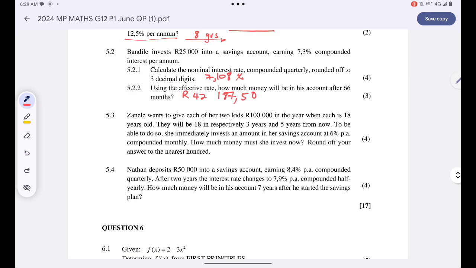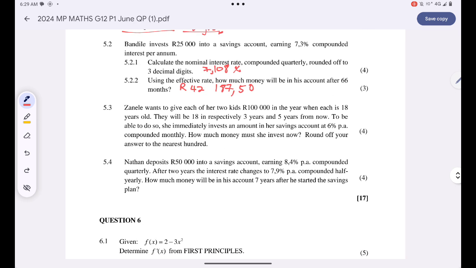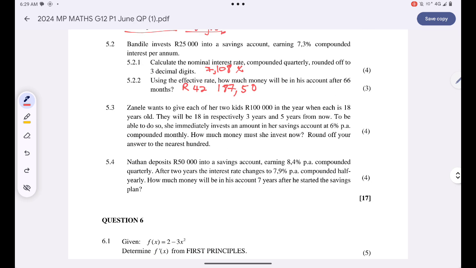Okay, Zanele wants to give each of her 2 kids 100,000 in the year when each is 18 years old. They will be 18 years old in respectively 3 years and 5 years from now. So that means one of Zanele's kids is 15 right now, and another one is 13 years old right now. She wishes to give each of them 100K whenever they turn 18.